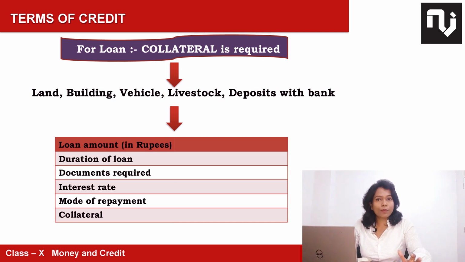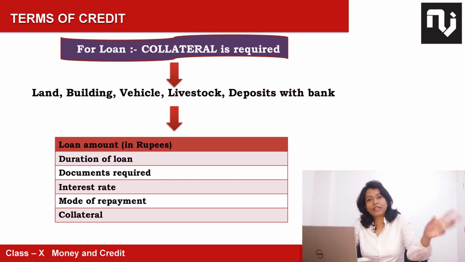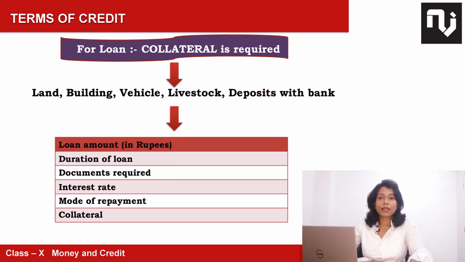Okay, and collateral could be your house papers, your vehicle's papers, or livestock, or any jewelry or building or any property you may have. So the papers of that property, you have to keep it with the bank. So the bank has some guarantee in case you don't pay back the amount, so the bank can confiscate that property to recover its money.